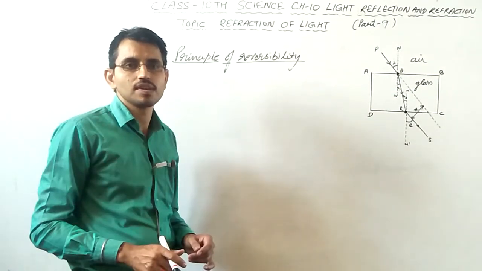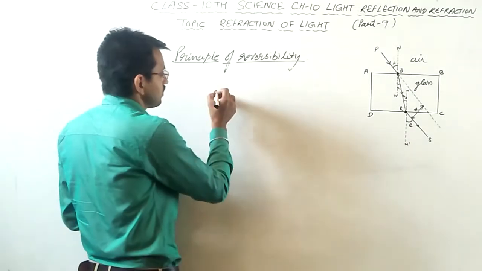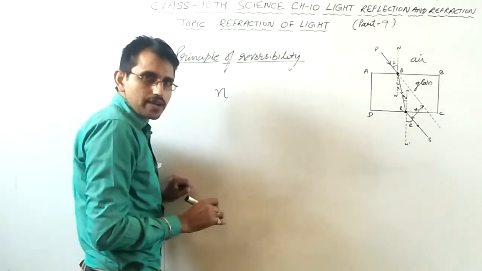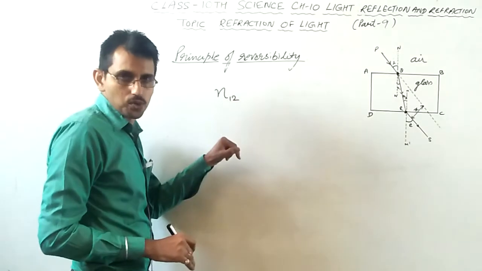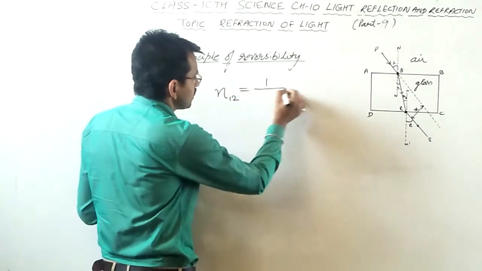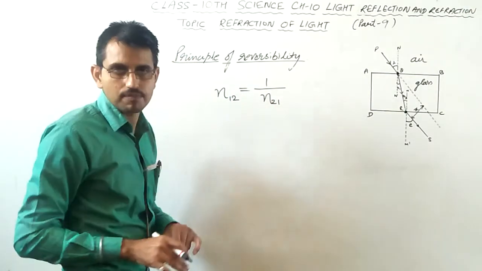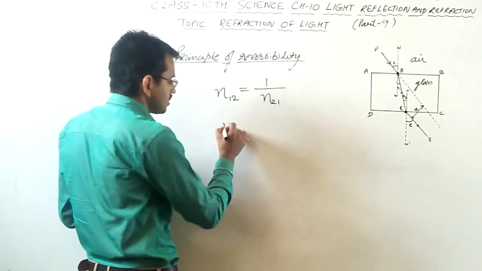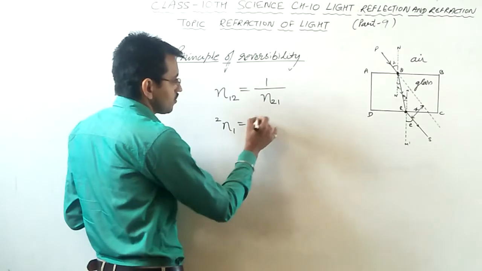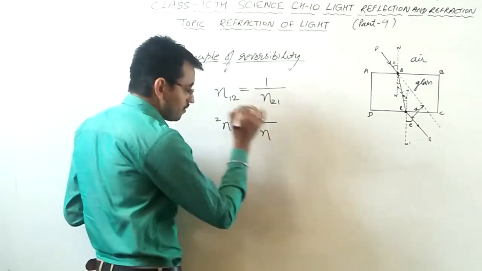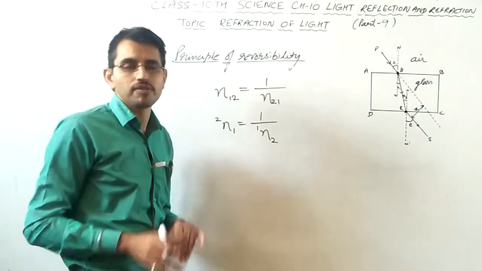Understood? Now we will talk about the principle of reversibility. What is the principle of reversibility? Let's see. Refractive index of first medium with respect to second, n12, is equal to the reciprocal of the refractive index of second medium with respect to first one. You can also write it like this: refractive index of first medium with respect to second is equal to the reciprocal of the refractive index of second medium with respect to first one. This is called the principle of reversibility.